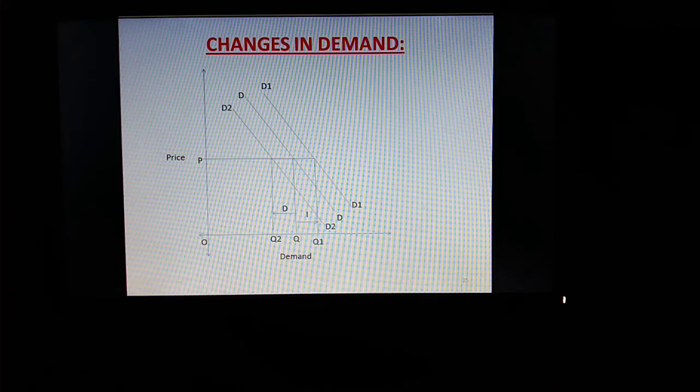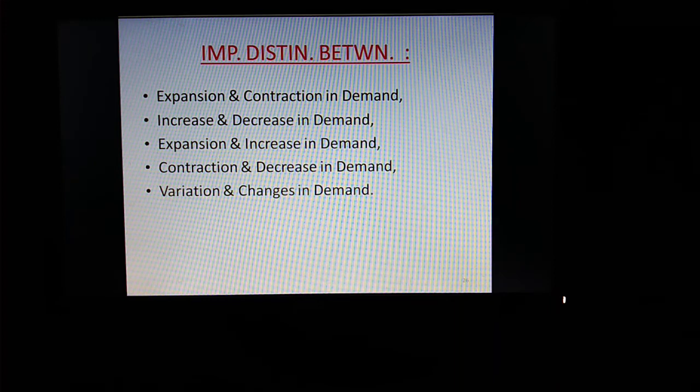This particular question is important for short note. And distinguish, कौन से distinguish इस टॉपिक के ऊपर आ सकते हैं. देखो, important distinguish between, first is expansion and contraction in demand, second is increase and decrease in demand, right? Then expansion and increase in demand, this pair. After that contraction and decrease in demand, this pair. अब एक्सपांशन और कॉन्ट्रैक्शन और इंक्रीज और डिक्रीज जिनके प्रकार है उनका variation in demand and changes in demand. These 5 distinguish.